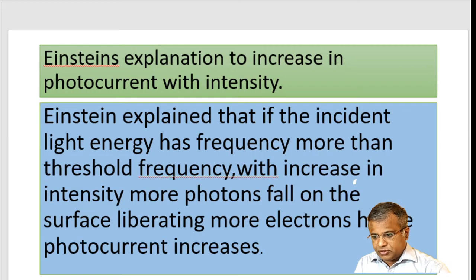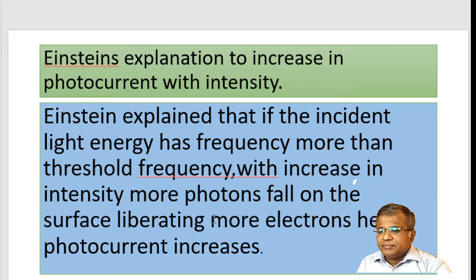Okay, so it basically means that the more the frequency of light, obviously what will happen? If the frequency increases, there will be more and more kinetic energy.